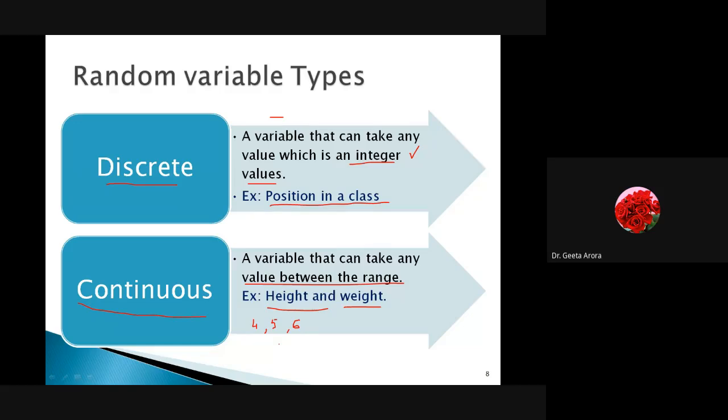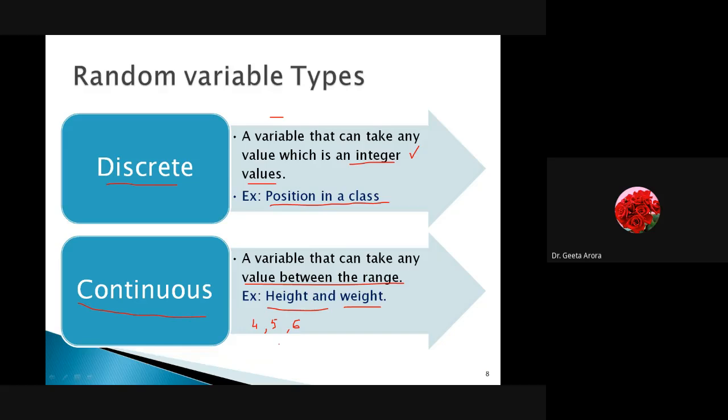So if in my class I have to write down the weights and heights of the students, they are not exact integers. They could be any value within a certain range. If I talk about the normal height of graduate students, it can lie from 5 feet to 6 feet, or if not, then we can take 4 feet to 6 feet.